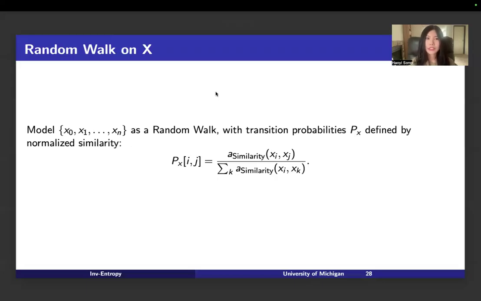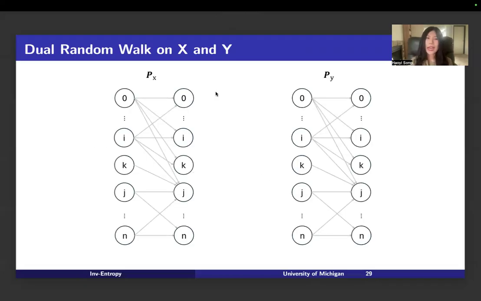And after we define the random walk on the output space, similarly, we also define a random walk on the input space, and we use the same way to define the transition probability in the input space as in the output space. So now what we have is two random walks, one in the input space and one in the output space. But we know these two random walks are not independent. We want to model the relation between the input space and output space. So we need to find a way to connect these two random walks together.